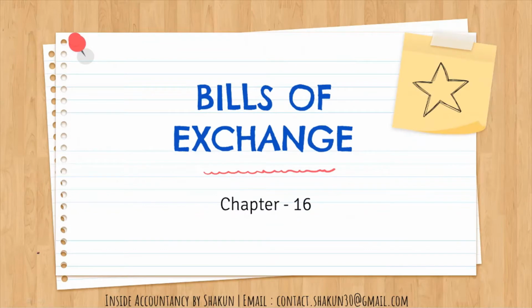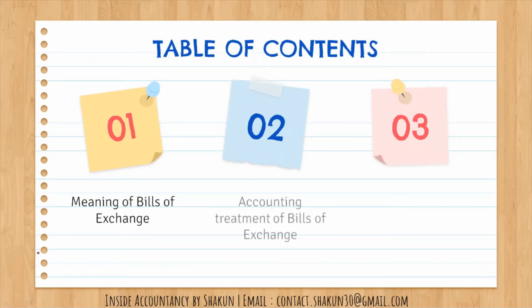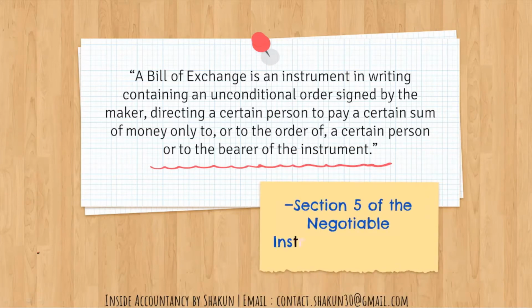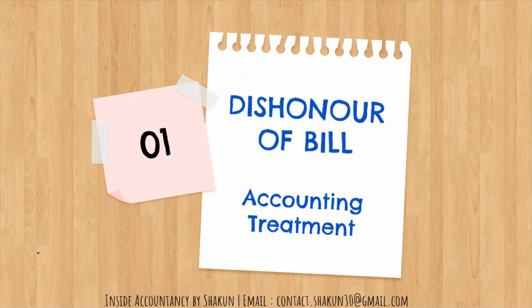In this video, we'll be talking about chapter 16, that is Bills of Exchange. We'll be talking about the meaning and the treatment in case of dishonor of the bill. I have already talked about the meaning of bills of exchange in my previous video. For more details, you can click on the I button. I have also talked about the various uses and the accounting treatment specifically of bills of exchange in case of retention, discounting it with the bank, endorsement, and sending the bill to the bank for collection. In this video, we'll be talking about the dishonor of the bill.